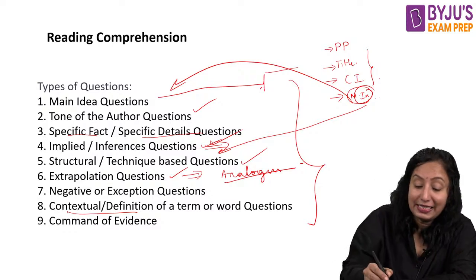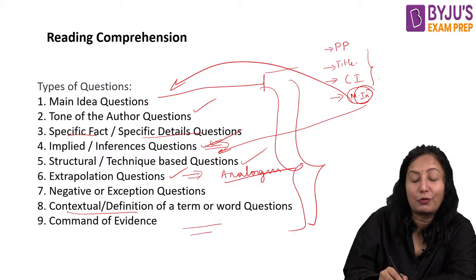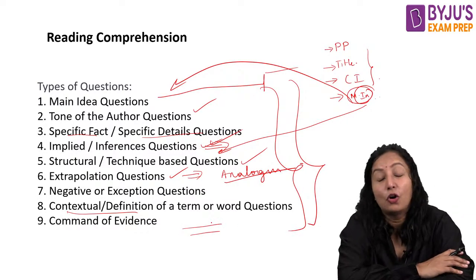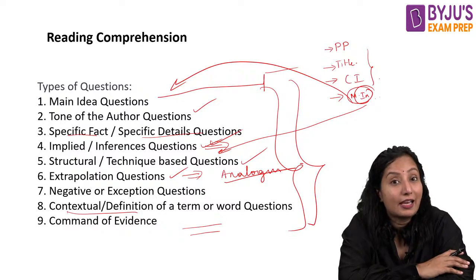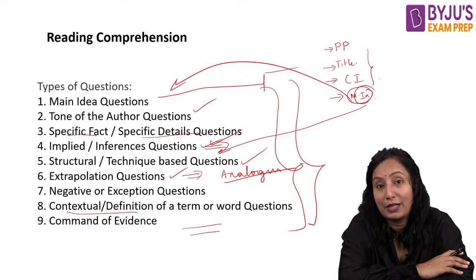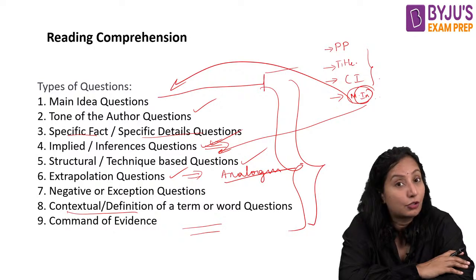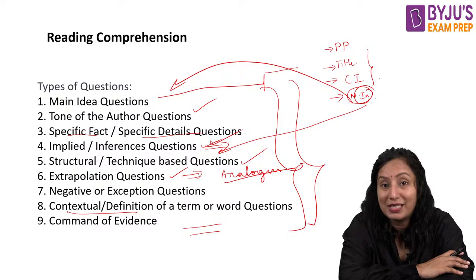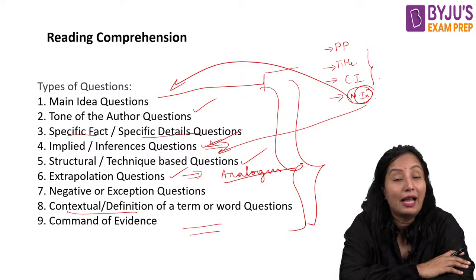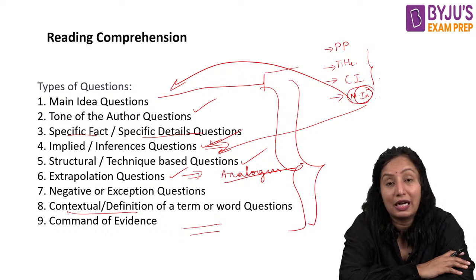So these are the different types of questions that we have on RCs, and I hope you would have noted down all these types of questions. Kindly practice on all these types of questions. Otherwise, if you miss any one of them, then you will have a downside with regard to your performance on the questions here.